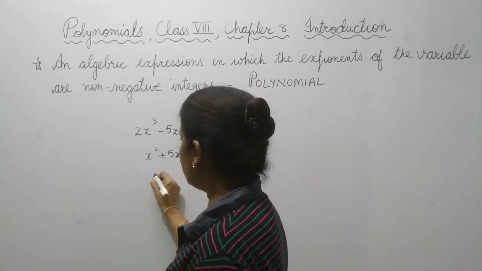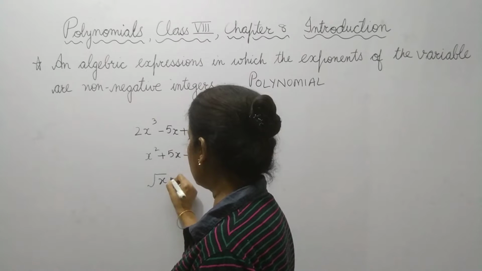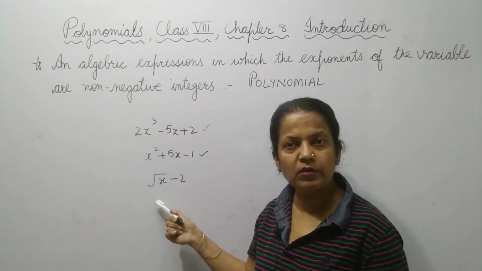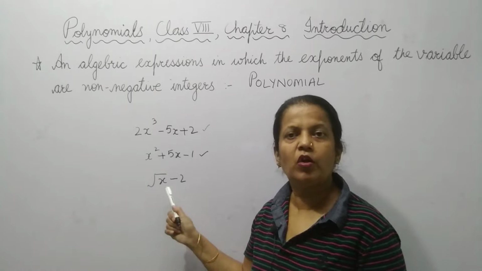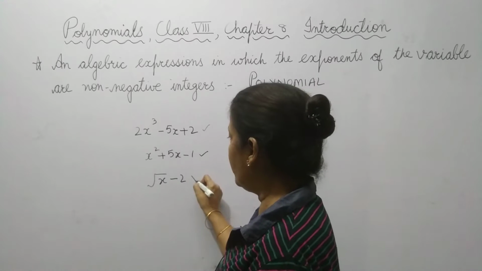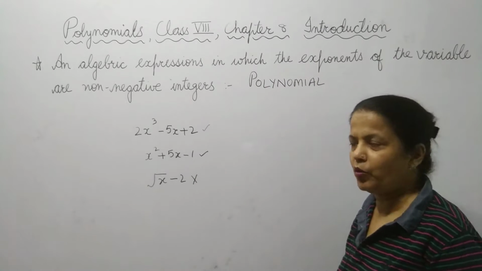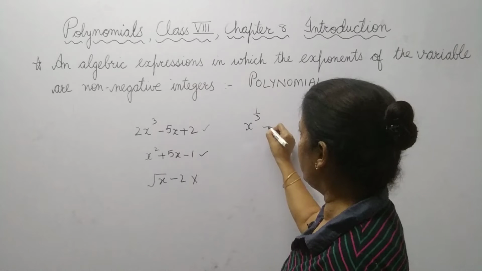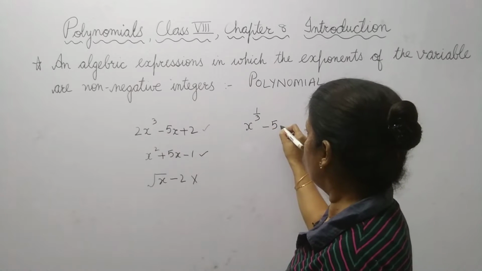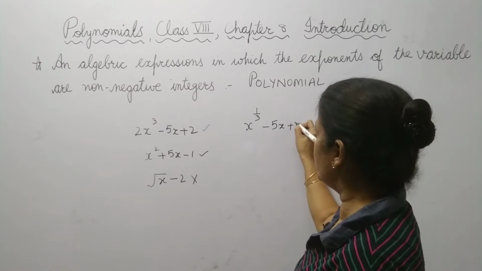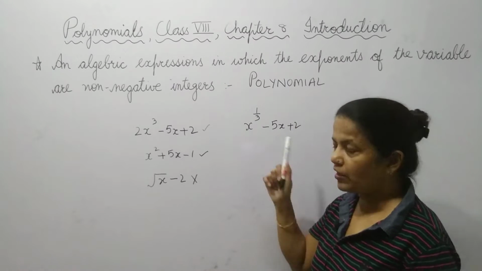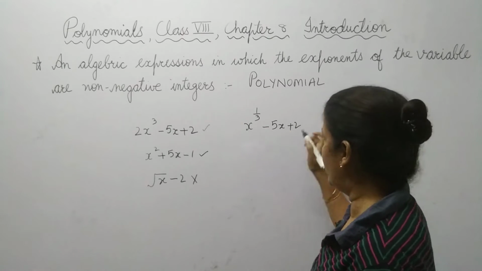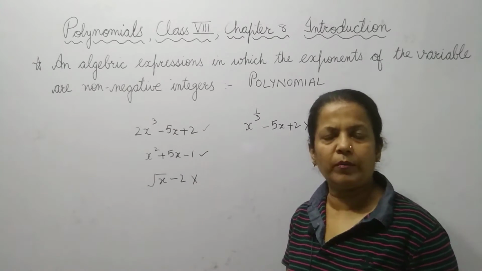Now, if the expression is written like this, tell me whether this is also a polynomial. Tell me whether it is a polynomial. No, it is not a polynomial. Let's take one more example. If the power is 1 by 3, minus 5x plus 2. Now tell me whether this is a polynomial. Again, the answer is no. This is not a polynomial.